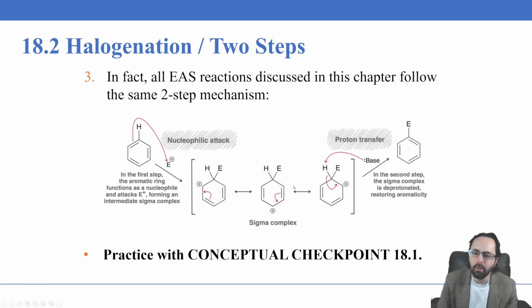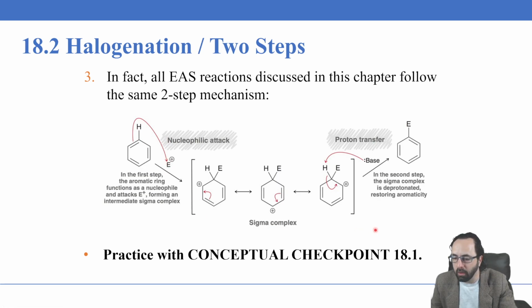Now, all of the electrophilic aromatic reactions discussed in this chapter are going to follow the same general mechanism. The benzene ring will behave as the nucleophile. There will be some positive electrophile. It will undergo a nucleophilic attack from the benzene ring.